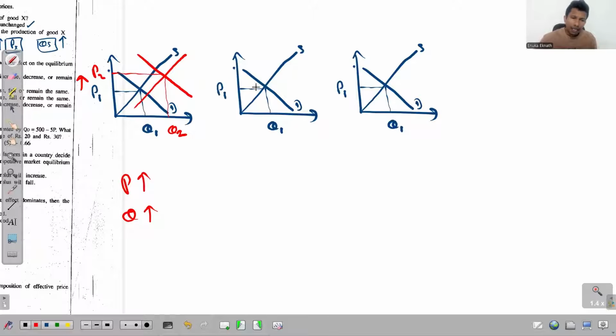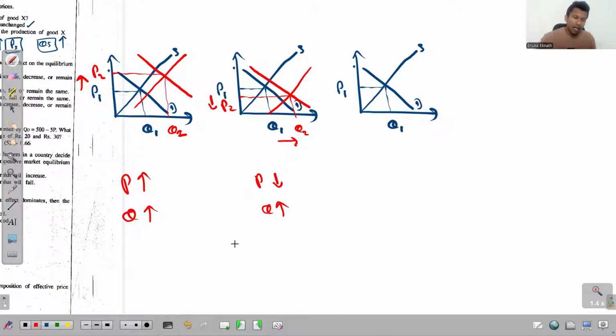And then in the second one, let's say that the supply increases significantly, but the demand increases slightly, right? Only slightly. Okay, then what has happened to the equilibrium price? See, the new equilibrium is here. Equilibrium price has decreased, and what has happened to the equilibrium quantity? That has increased. So price has increased, quantity has also, my mistake, price has decreased, quantity has increased.